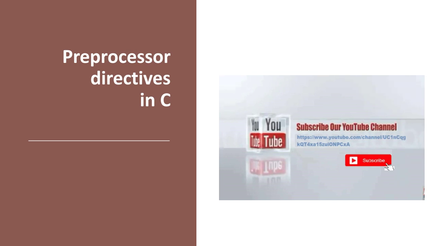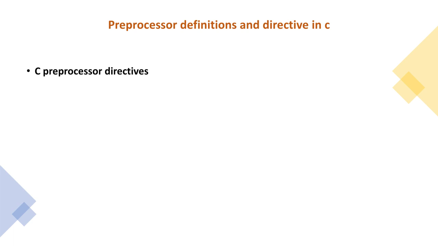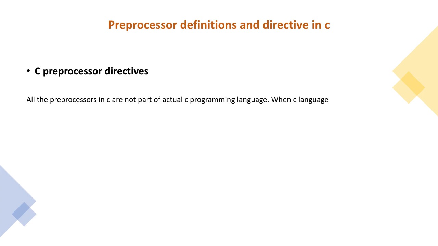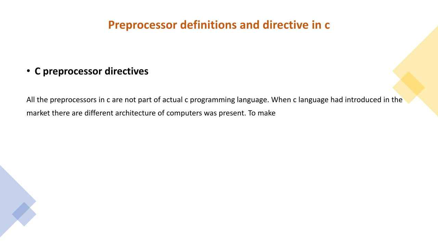Let's straight away get on to the preprocessor definitions and directives in C language. C preprocessor directives: all the preprocessors in C are not part of the actual programming language. When C language was introduced in the market, there were different architectures of computers present. To make the C language portable in different architectures or compilers, the C language developer introduced the preprocessor. It is only an instruction to the compiler.